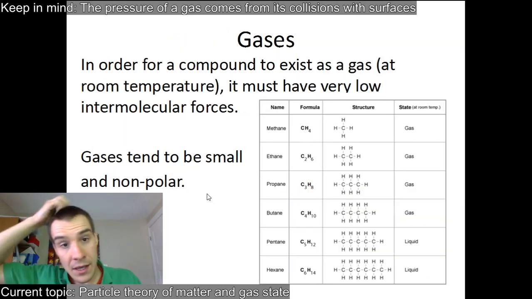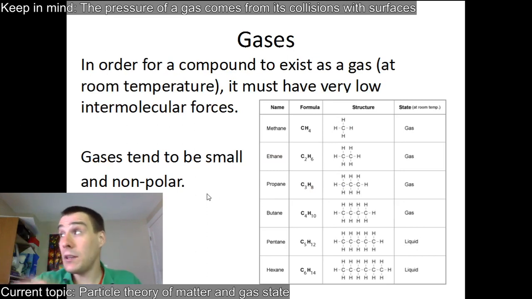And they're moving. Gases typically have very low intermolecular forces. They're usually quite small and usually quite nonpolar. So you see methane's a gas, ethane's a gas, propane's a gas, butane's a gas, but when you get to pentane, it's a liquid.